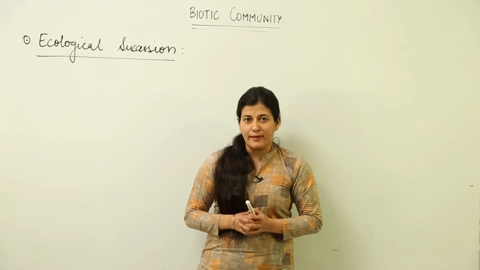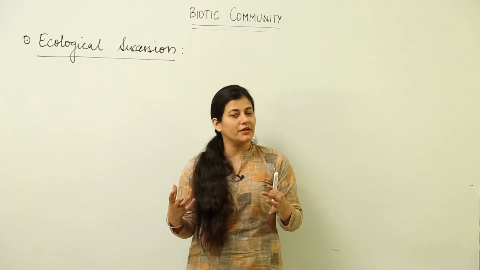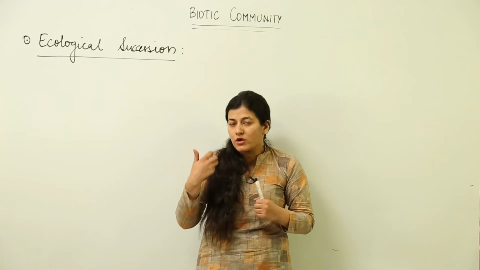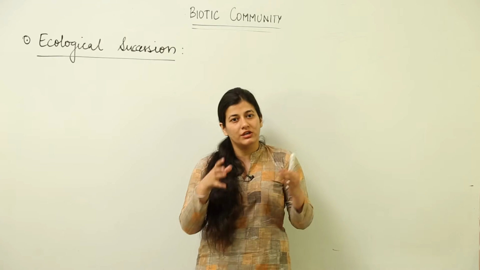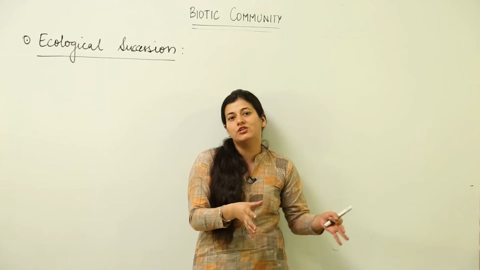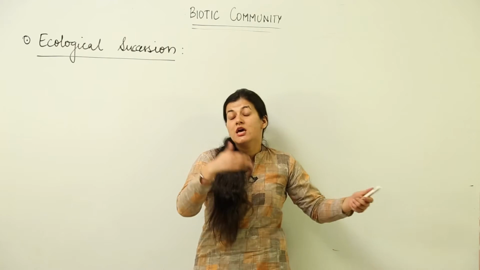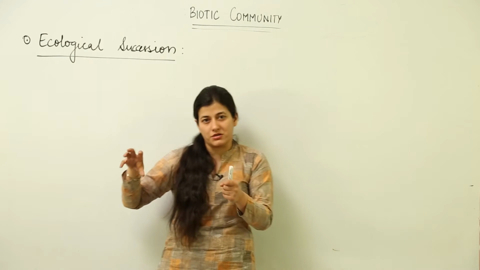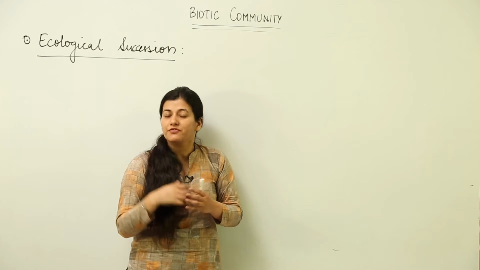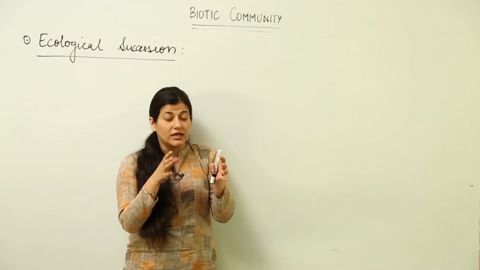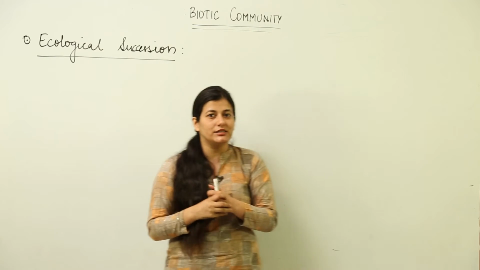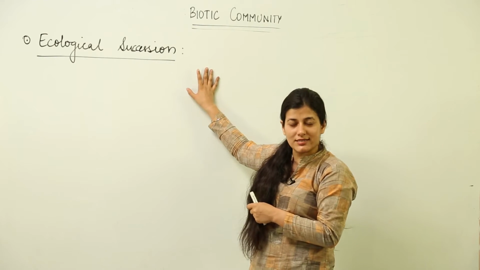We had talked about biotic stability. Now the question might arise: how does this biotic stability come about? What all changes must an ecosystem, a given landscape, region, site or area have undergone, if seen in serial order, what different stages must it have undergone so that biotic stability has arrived? So we study that under a topic known as ecological succession.